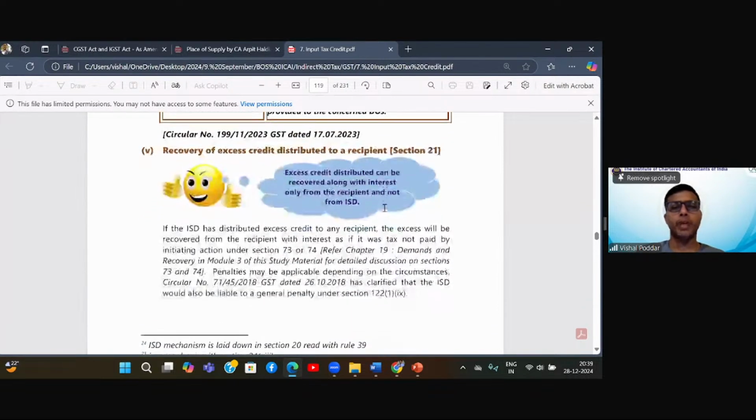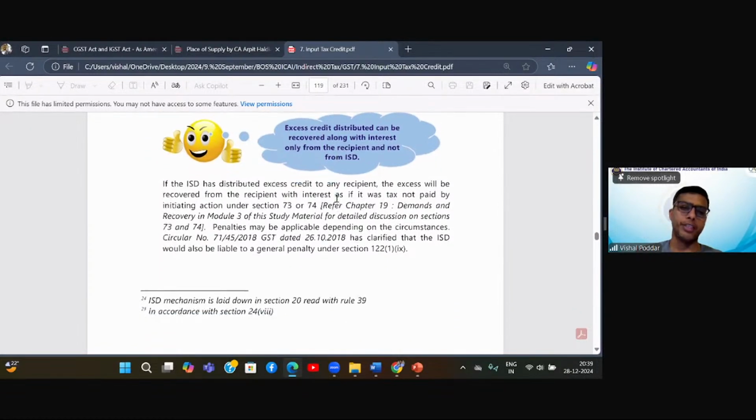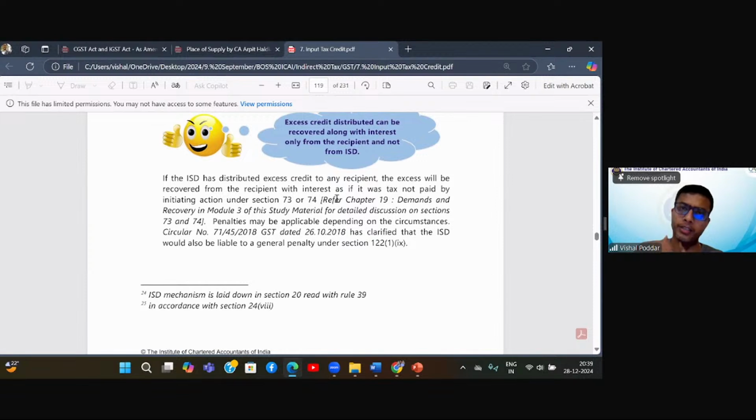Fine. Now, recovery of excess credit distributed to a recipient. Excess credit distributed can be recovered along with interest only from the recipient and not from ISD. So what is this point? ISD distributed you some credit, and later on it was found that this credit is excess. Excess means I had ITC of 100, but because of a wrong calculation, I distributed 1000. So the 900 credit which I have distributed is excess. Now you avail that because I gave you the credit, you utilize it.